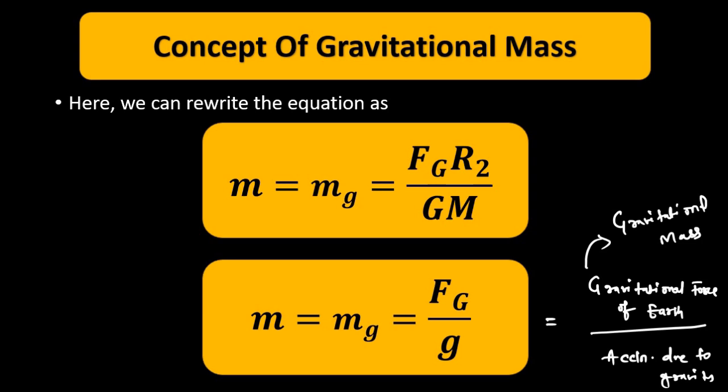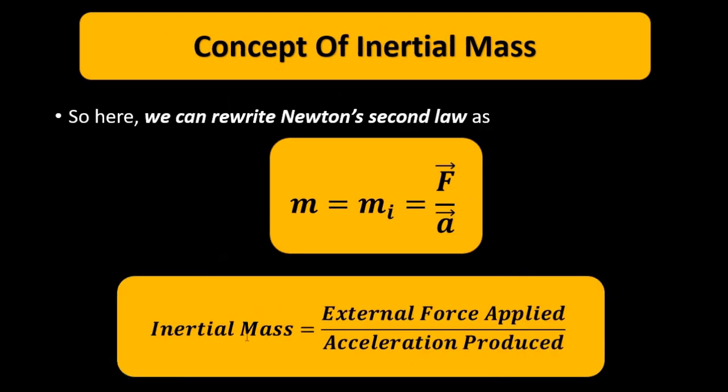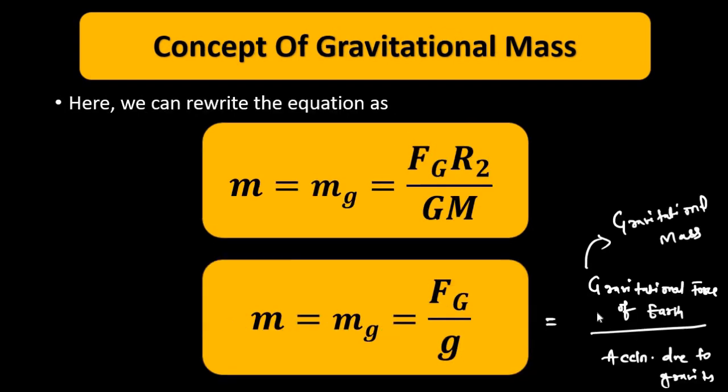So this mass, which is the ratio of the external force applied divided by the acceleration produced, is the inertial mass, and this ratio of the gravitational force acting on the object divided by the acceleration due to gravity is called the gravitational mass.